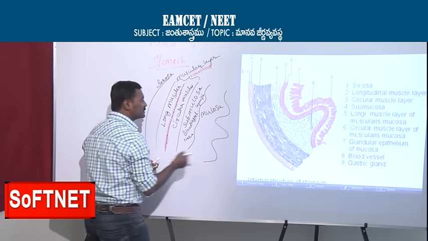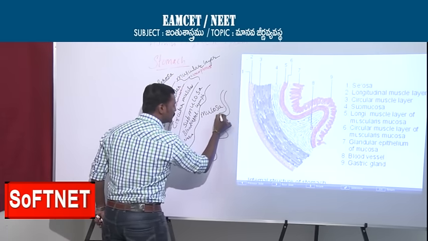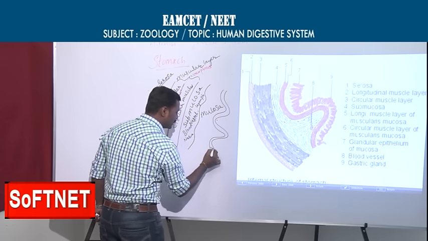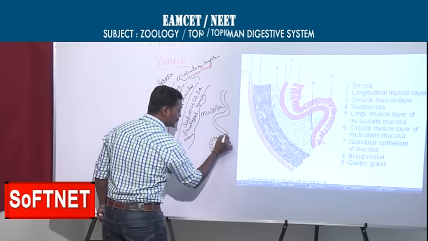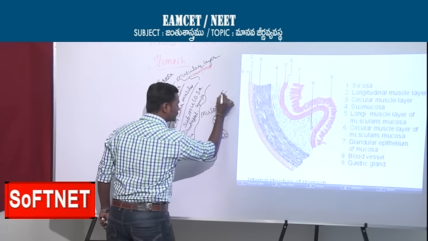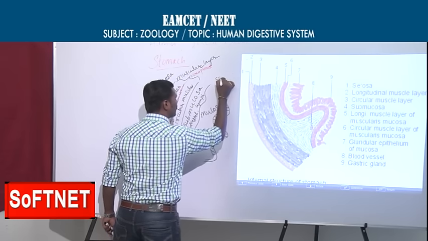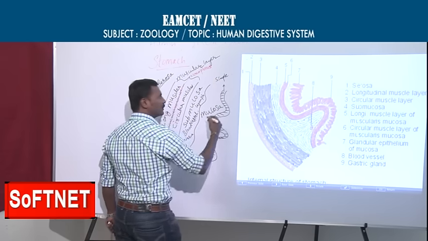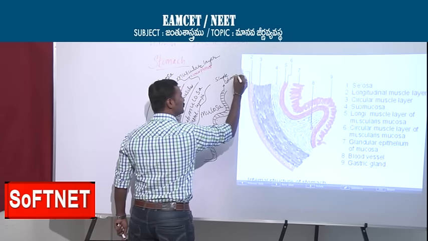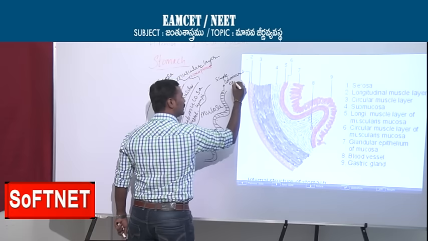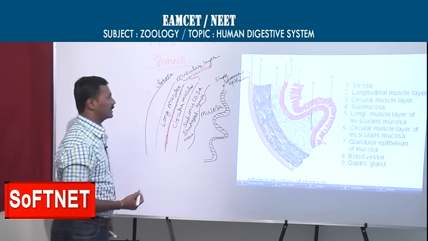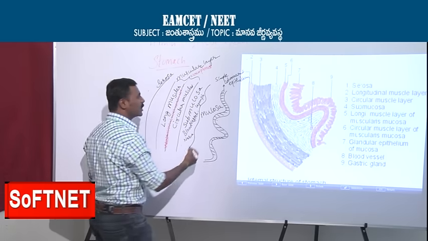What is the specialty of the mucosa? The mucosa layer is made with simple columnar epithelium, which consists of goblet cells.